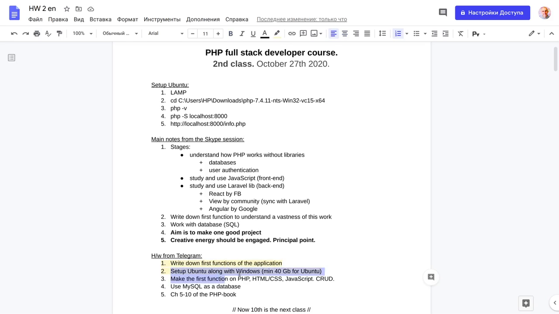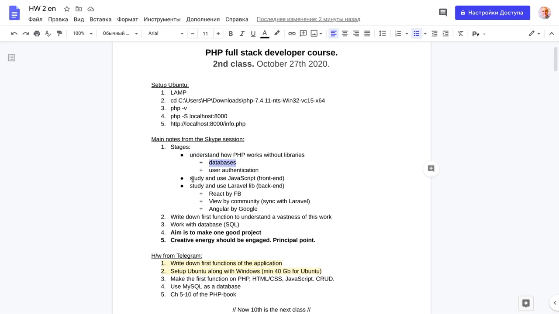Then set up Ubuntu along with Windows, then make the first function on PHP, HTML, CSS, JavaScript, and making a CRUD. And fourth one, use MySQL as a database, and then cover chapters 5 to 10 of the PHP book. So, and we discussed a little bit about that. It is very important to understand how PHP works without libraries, databases, user authentication.